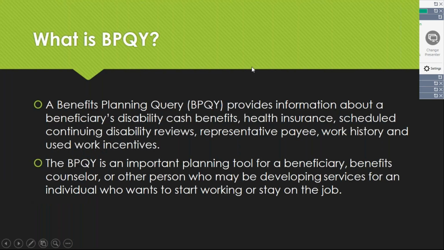What is a BPQY? A benefits planning query, or BPQY, provides information about a beneficiary's disability cash benefits, health insurance, scheduled continuing disability reviews, representative payee, work history, and used work incentives. The BPQY is an important planning tool for a beneficiary, benefits counselor, or other person who may be developing services for an individual who wants to start working or stay on the job.